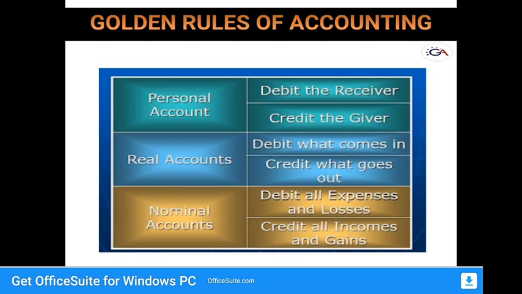And likewise the real account: debit what comes in, credit what goes out. Coming to the nominal accounts, debit all expenses and losses and credit all incomes and gains. So memorize all these golden rules of accounting, then only can we easily record the transactions in the journals.